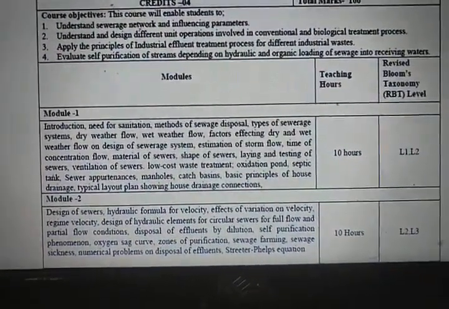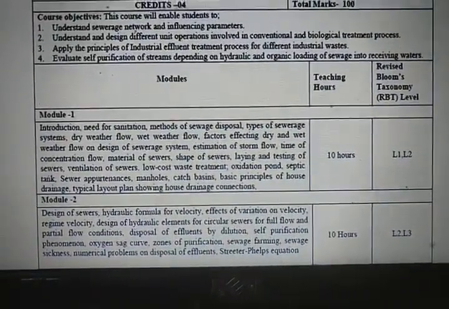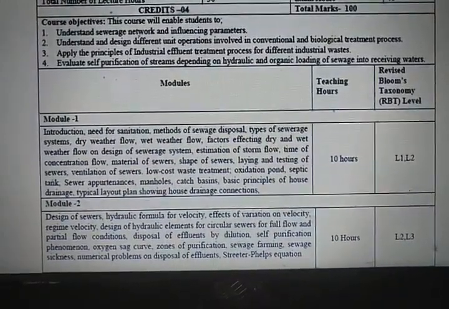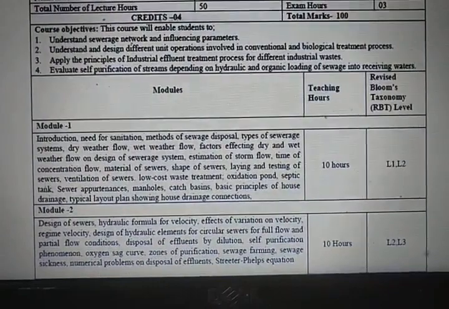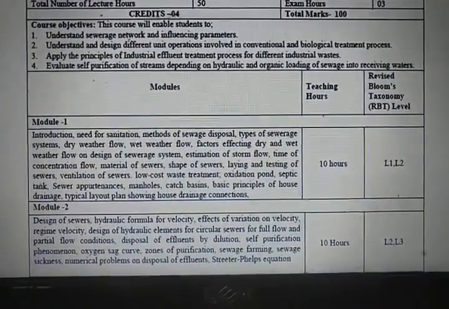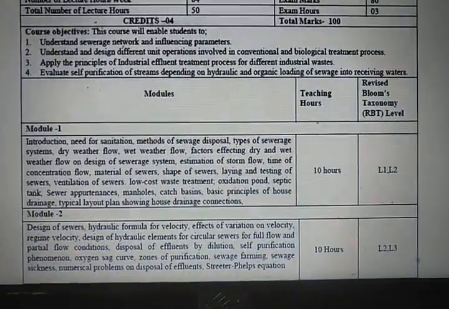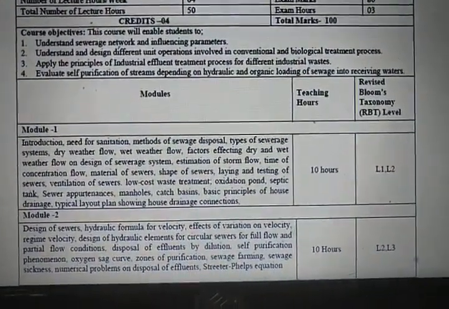Okay, and the different materials used for a sewer. Like for water treatment we use different kinds of pipelines like PVC pipes, plastic pipes, double wall corrugated pipes, etc. In the sewerage system also we have different types of pipes, and also the shape of sewers. Unlike water treatment, in sewers we use different shapes.